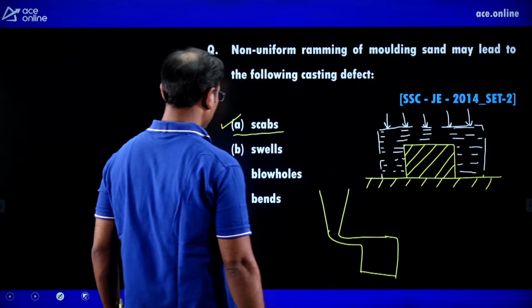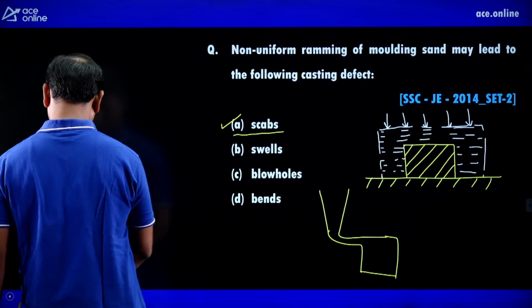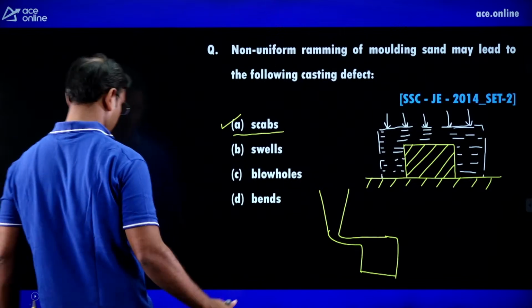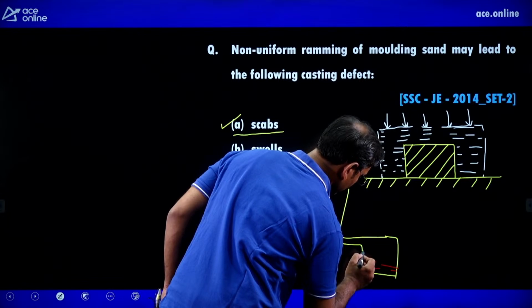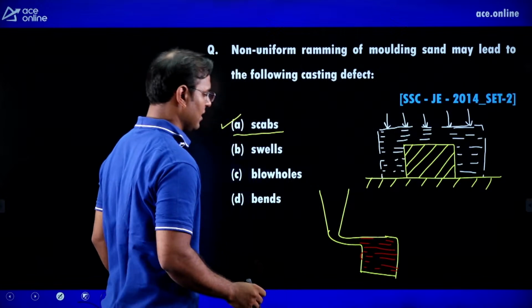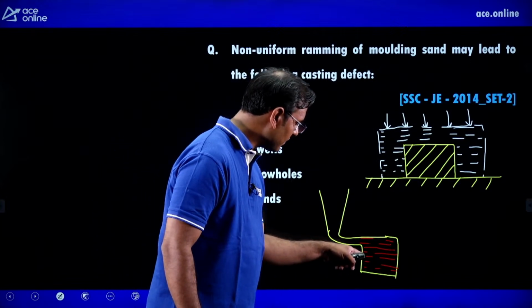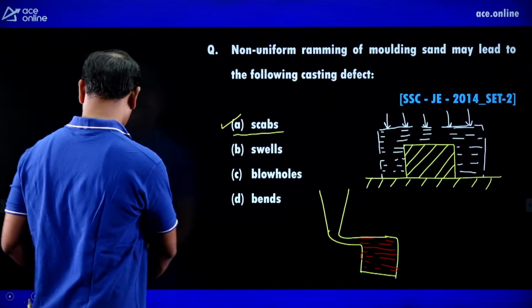Now see, the scab means what? If we are pouring the molten metal here, then that molten metal is also going here. This is known as scab defect. Means some molten metal is also entering into the sand, and this is known as scab defect.